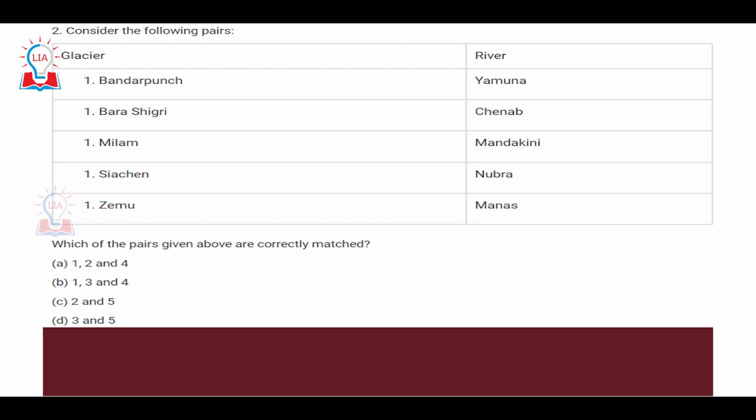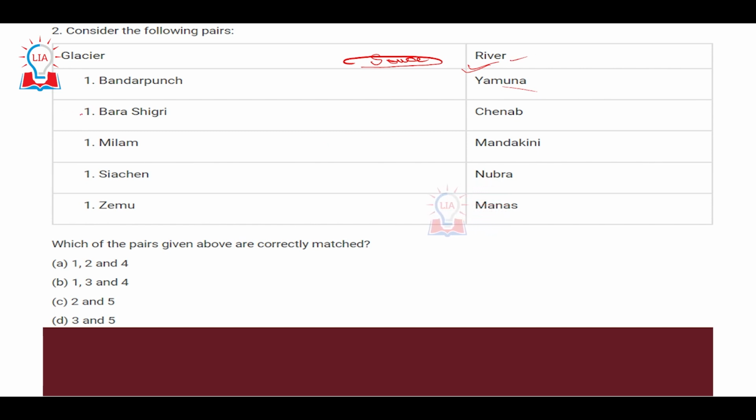The second question is a match-the-following with glaciers and rivers. This kind of question is asked very frequently in the UPSC examination, where rivers are asked to be matched with their tributaries, or with the national parks or wildlife reserves situated along the river. Here, UPSC has asked about the source of the given river, that is, which glacier is the source of the given river.